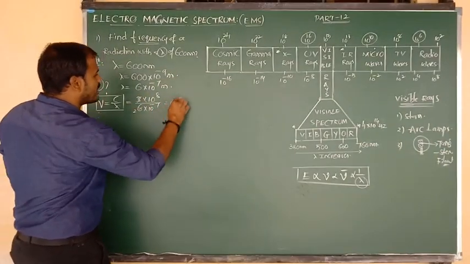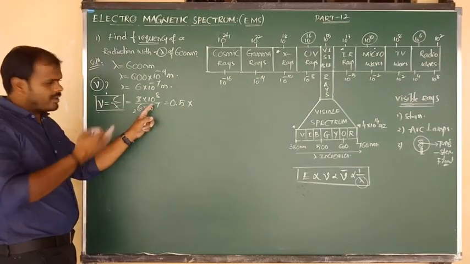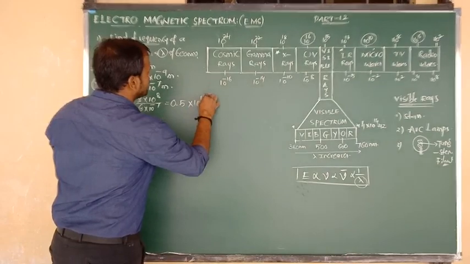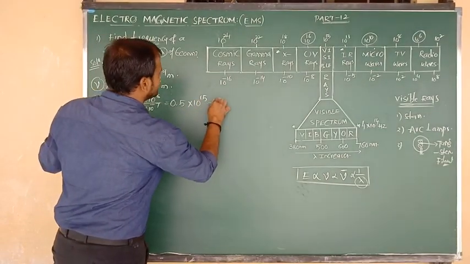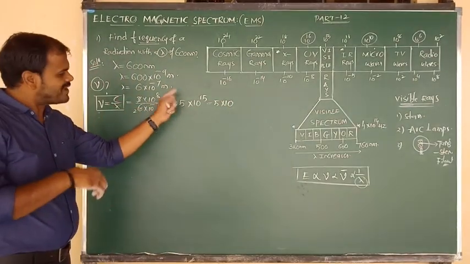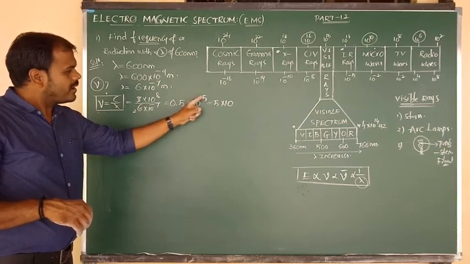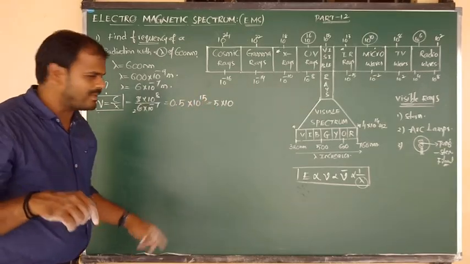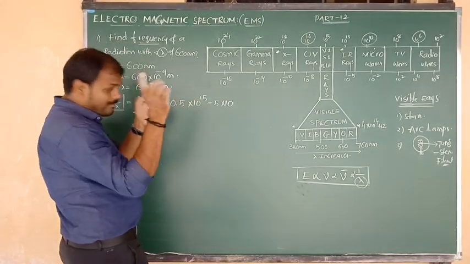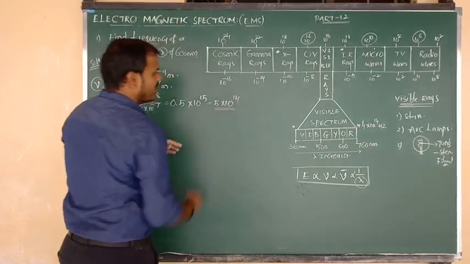1 by 2 is nothing but what? 0.5 into 10 to the power of minus 7. When we bring it upside, plus 7 and plus 8, so we can say 10 to the power of 15. So your answer is nothing but 5 into 10 to the power of, this is a decimal point, I am shifting backside, 0.5 becomes 5. From 10 to the power of 15 we have to remove minus 1 because of shifting the decimal, na beta. So 10 to the power of 15 into 10 to the power of minus 1 after shifting the decimal point. So we can write that 10 to the power of 14 units.